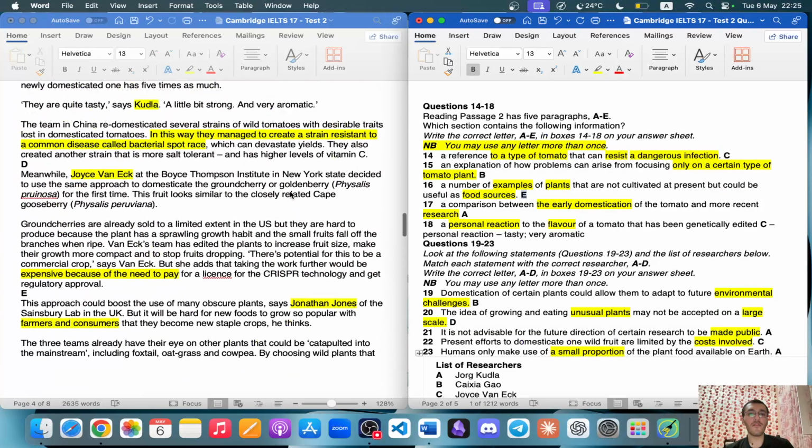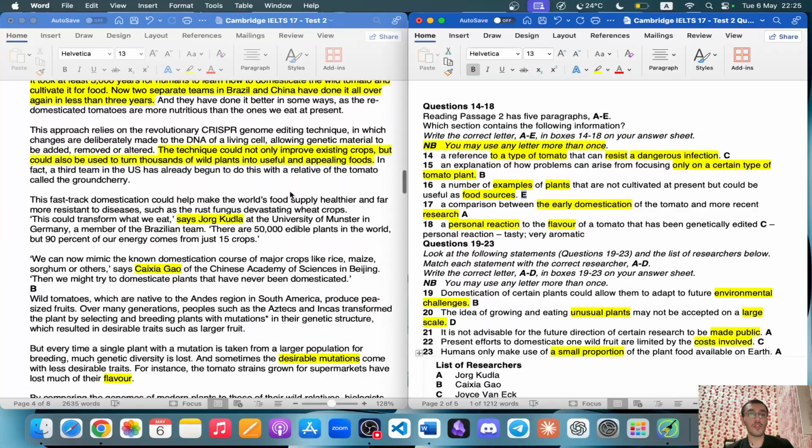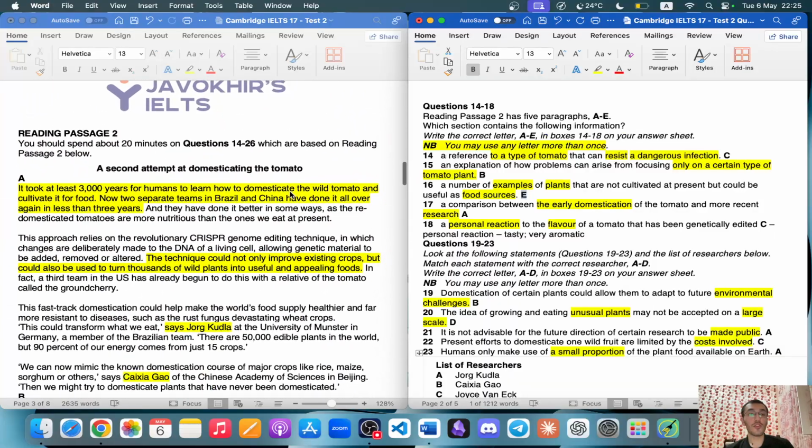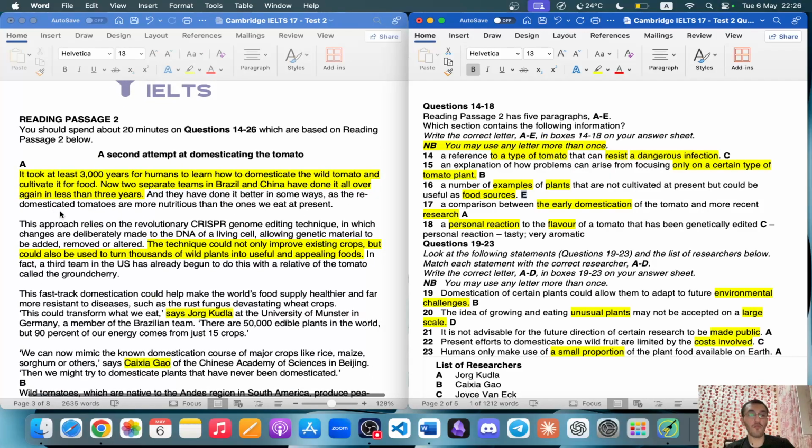There you go, guys. It's really easy to do this once you know the vocabulary and the locations of the answers. Once again, explanations. For matching information, you just read the sentence. You don't have to search for the paragraphs. What you have to do is read the first paragraph, for example paragraph A, and see if any of the information stated in these questions is similar to the text that belongs to a particular paragraph.